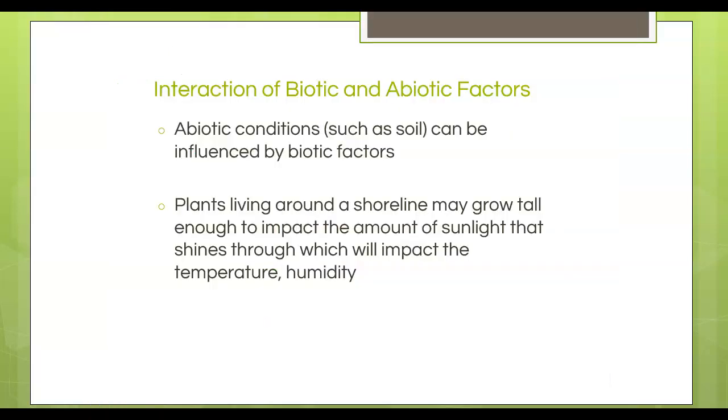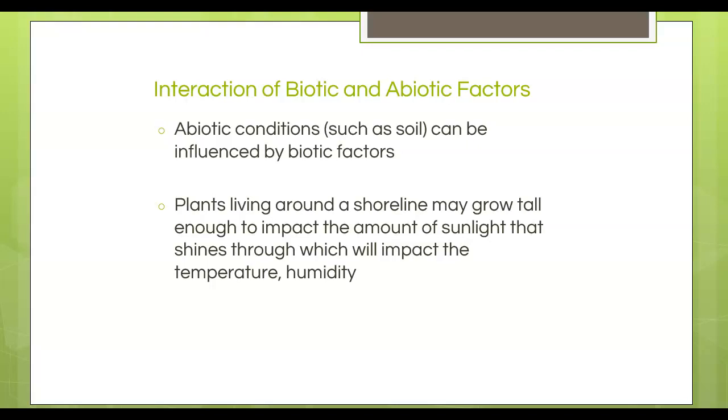So abiotic conditions, if we think of how these influence, abiotic conditions like the soil could be influenced by biotic factors. So for example, if plants are living around a shoreline, they might grow really tall, and they might be tall enough to impact the amount of sun that shines through, which then impacts the temperature and the humidity, and so on.